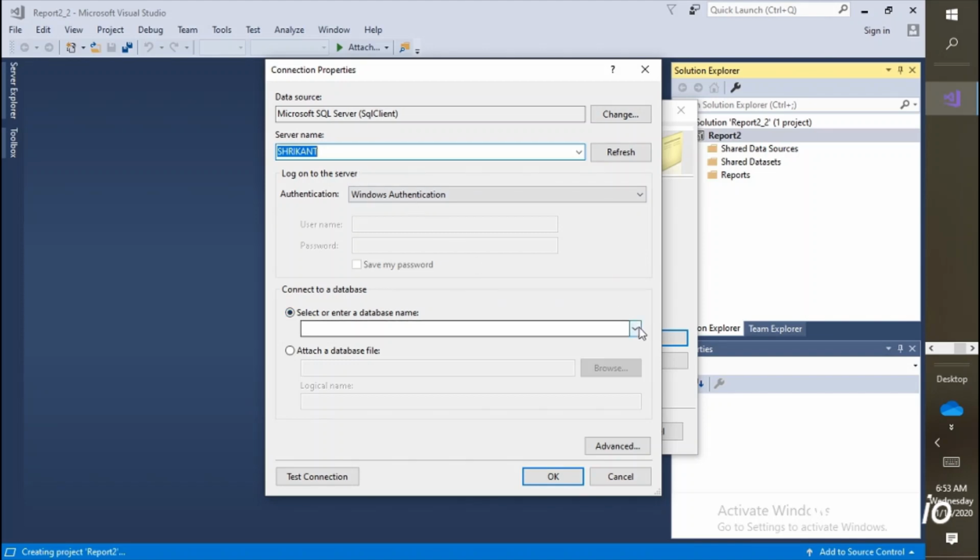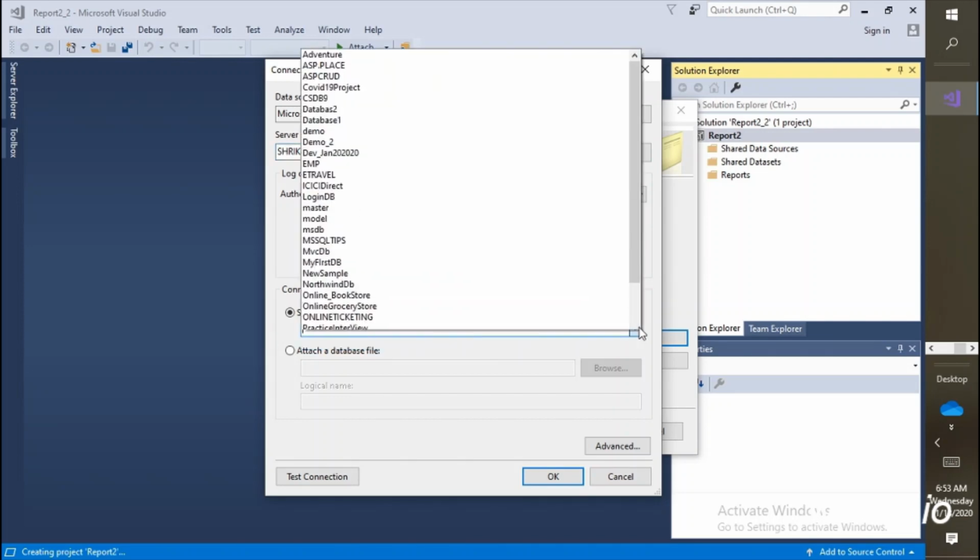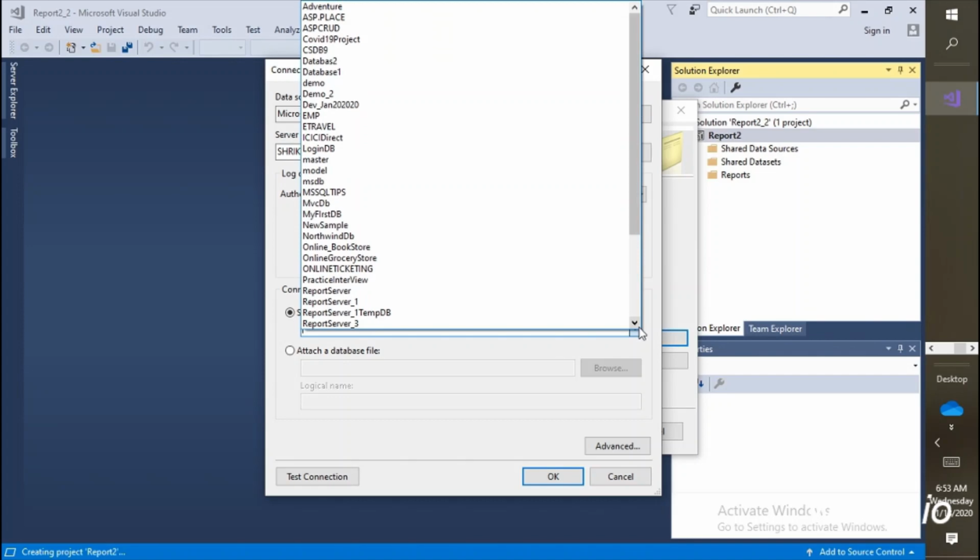Now if these two things are okay, then the third part is, if you click on this drop down, you will see the list of all the databases which are present on that server. These are all the databases which I created for my testing purpose, and these databases are present in the server. So Shrikant is a DB server where all the databases are present. You can select any database.